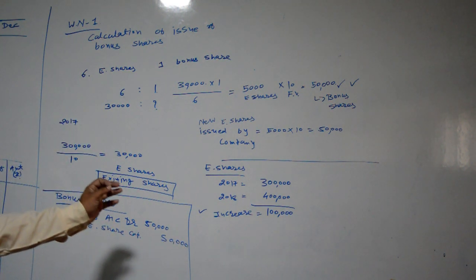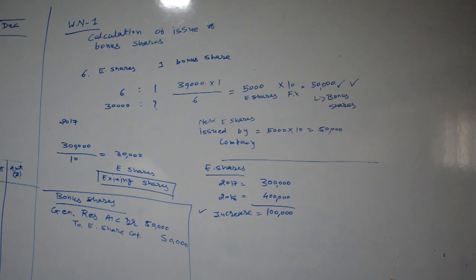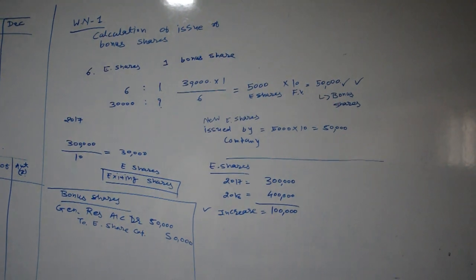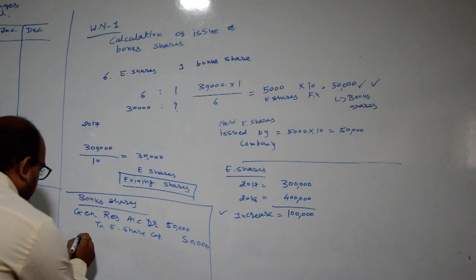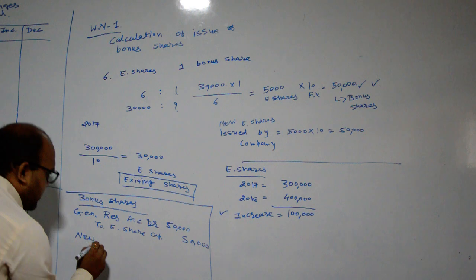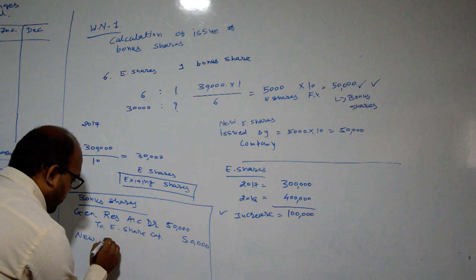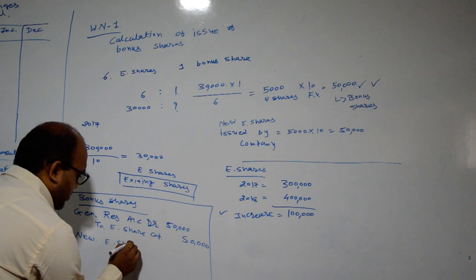And the balancing 50,000 is issued by new issue, and for that purpose we are receiving money. Okay, so new equity shares, how much amount?